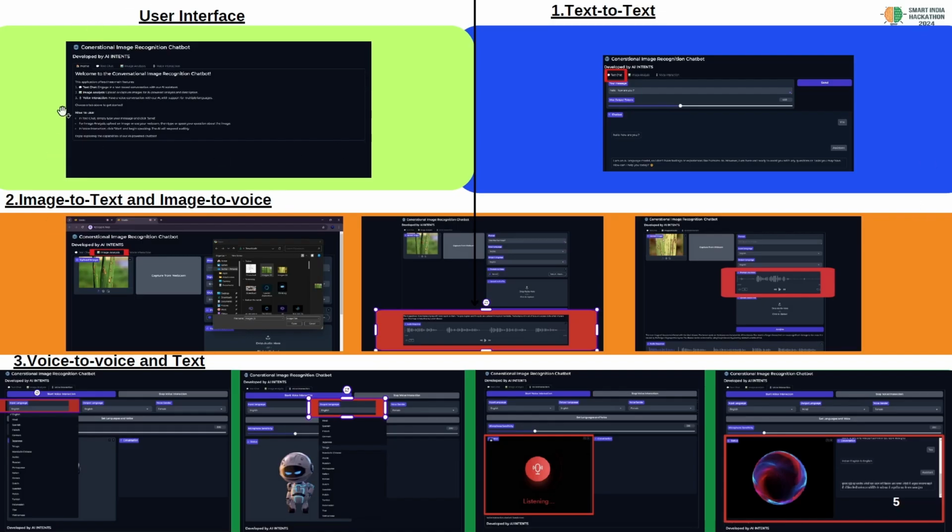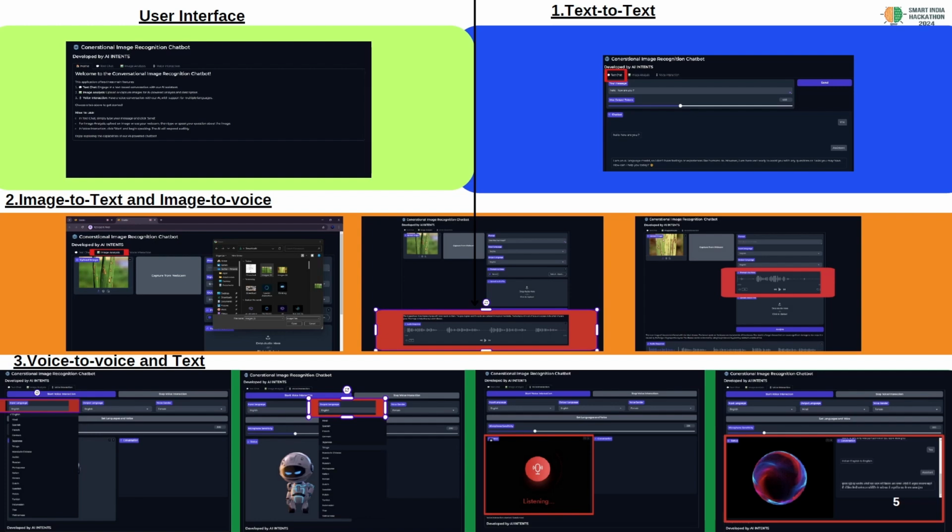This is the user interface, where all the guidance on how to use it is noted. And this is the text to text feature, where the user can give text and get a text response. And this is the image to text response, and image to voice also. In this feature, a user can upload an image, or capture it from the webcam, or if he is using this application on mobile, he can capture the image with his mobile camera.